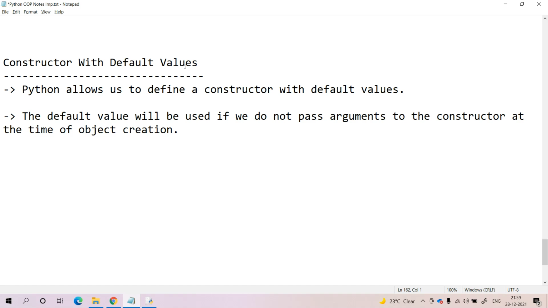Constructor with default values. In Python, we have the flexibility to define a constructor with default values. Whatever default values we define within the constructor will be used if we do not pass arguments to the constructor at the time of creation of the object. So without passing any argument to the constructor while creating the object of the class, we can use whatever default values are available in the constructor. For this, let me try to explain one example.